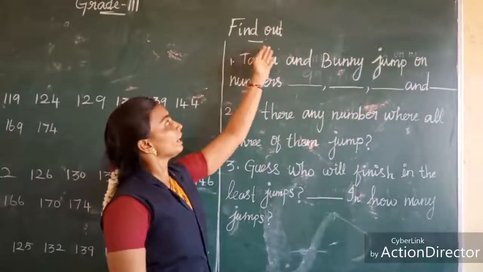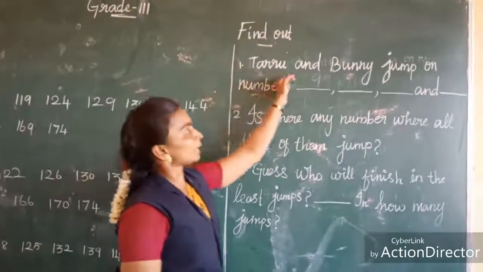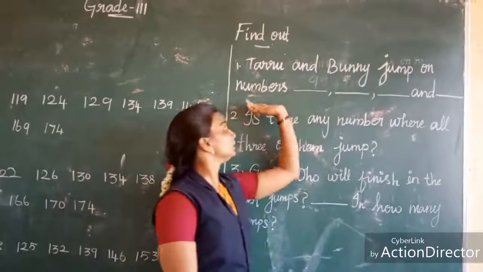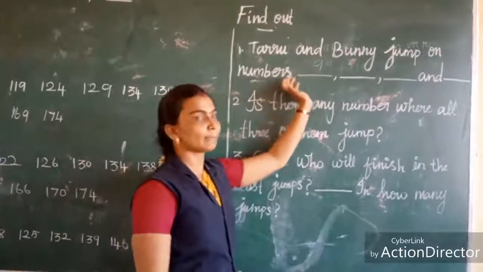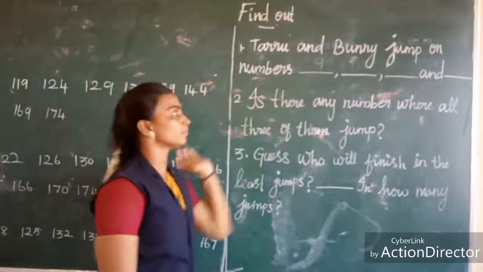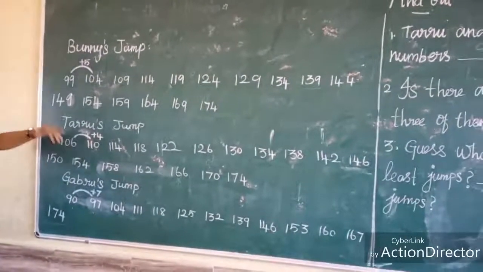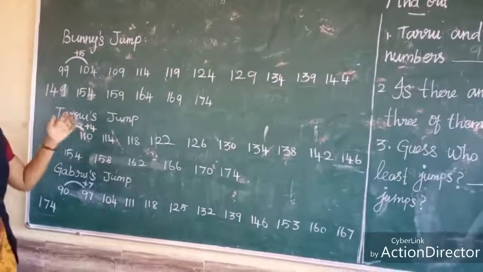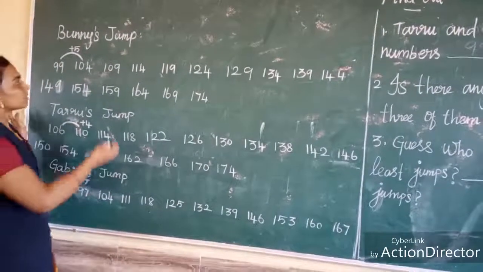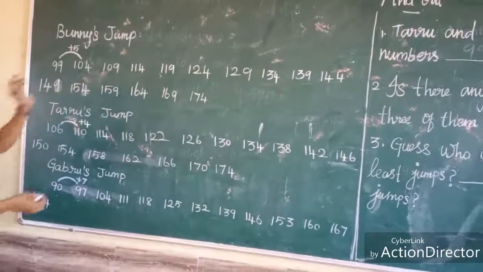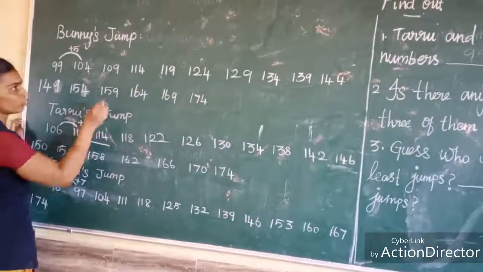Next one, find out. Taru and Bunny jump on which numbers? What are the numbers they both jump on? Look here, this is Bunny's jump, this one is Taru's. Which numbers are the same? See 140, here also 140.